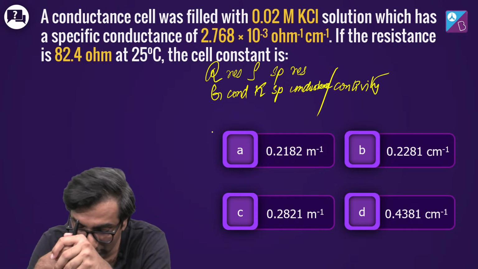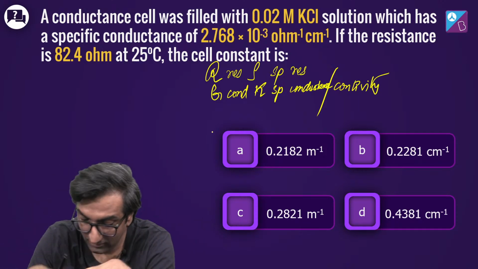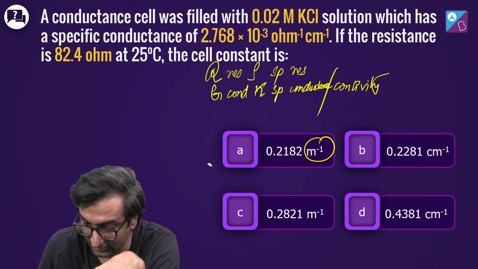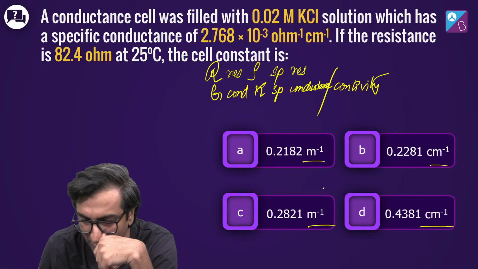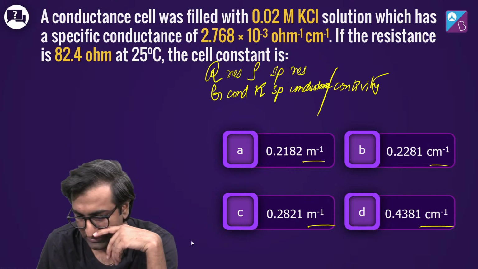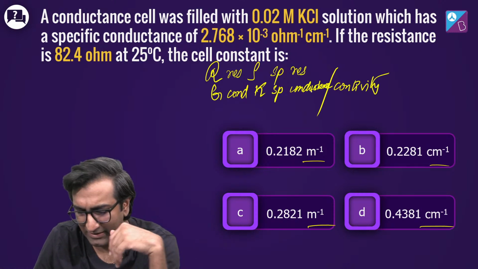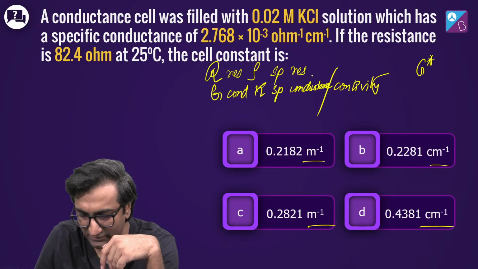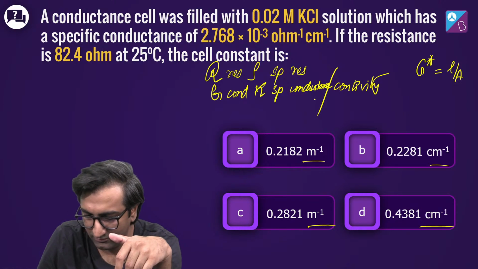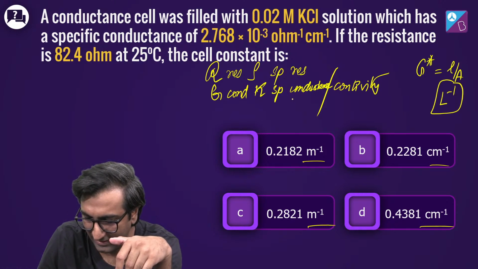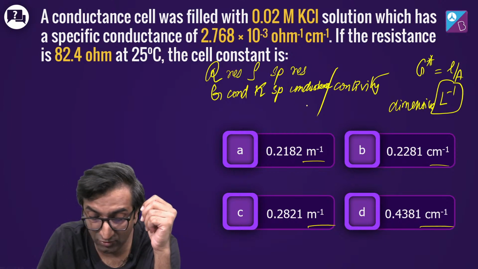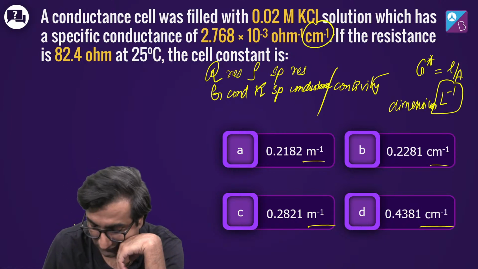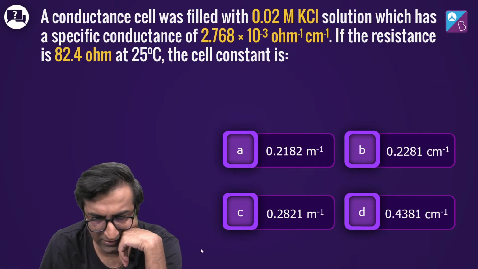ठीक है, cool. 4 options दिए हैं यहाँ पे. अच्छा, they're all different. Maybe we can approximate things. Meter inverse, centimeter inverse. देखते हैं. अच्छा, ये units ठीक लग रही हैं. What is G star? G star, which is cell constant, is L by A. So yeah, the dimension will be of L inverse, right? This is a dimension. अब वो मीटर होगा सेंटीमीटर होगा देखना पड़ेगा. Here everything is centimeter inverse. So let's see क्या करें. Anybody else giving me this?